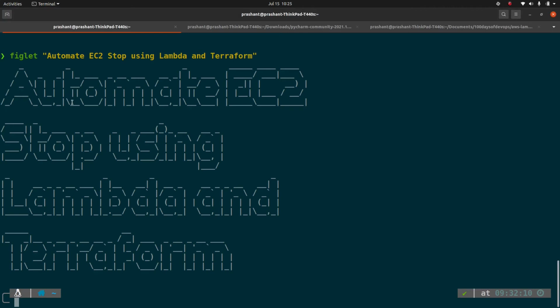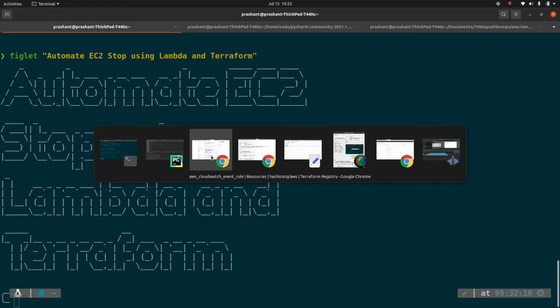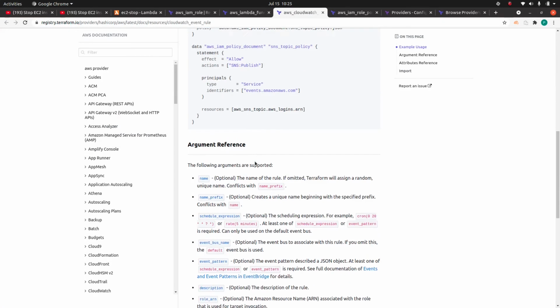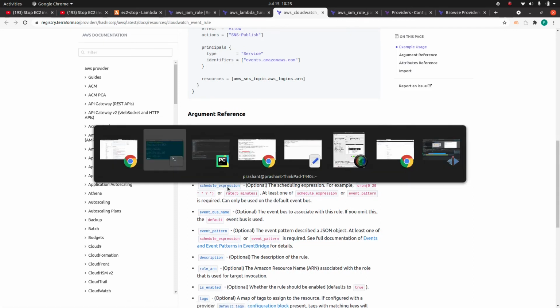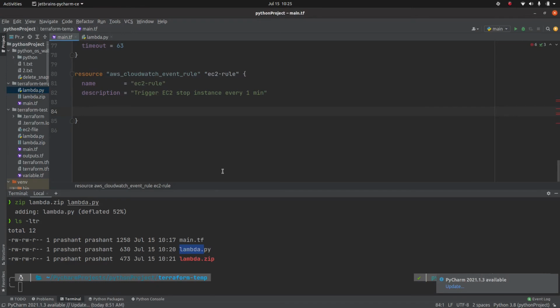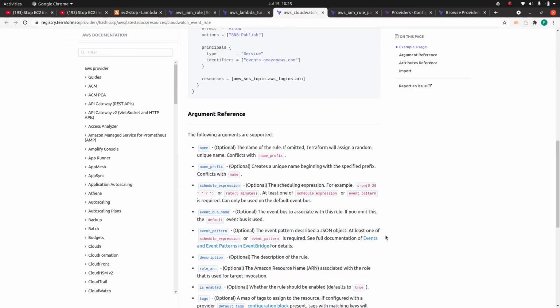What we need, let's go back to their documentation and scroll down. We need something called schedule expression. Guys, for schedule expression we have different ways that we have already discussed in my previous video. You can either define a rate, or you can define a cron expression.